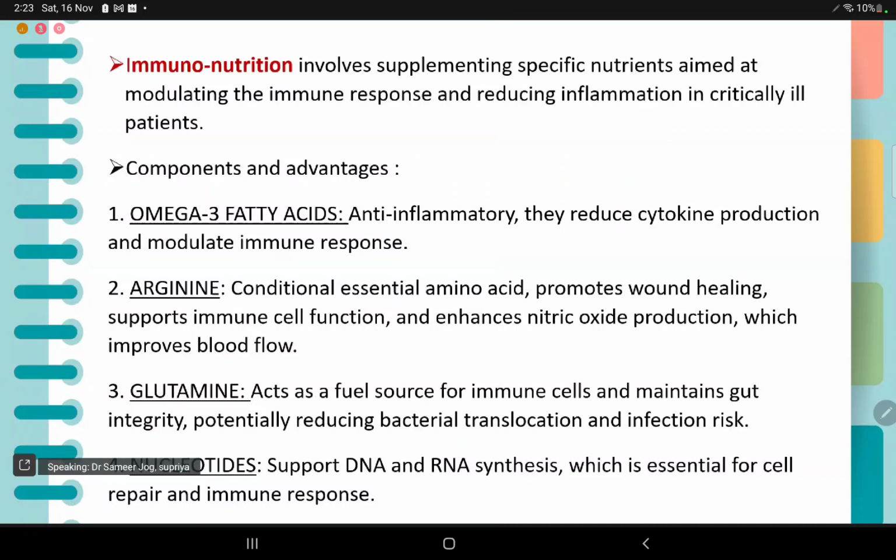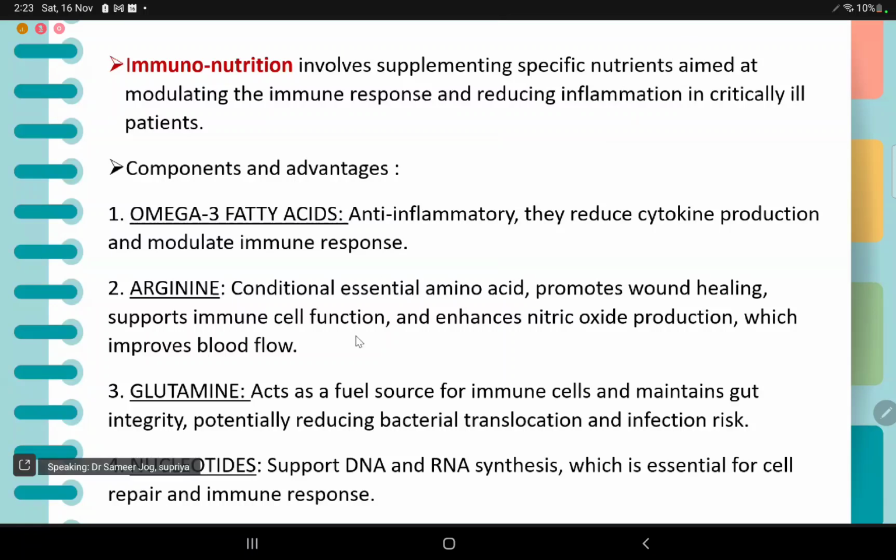Next sub-question is immunonutrition for 4 marks. Basically, it involves supplementing specific nutrients aimed at modulating the immune response and reducing inflammation in critically ill patients. Its components are omega-3 fatty acids, which are said to be anti-inflammatory. They reduce cytokine production and modulate the immune response.